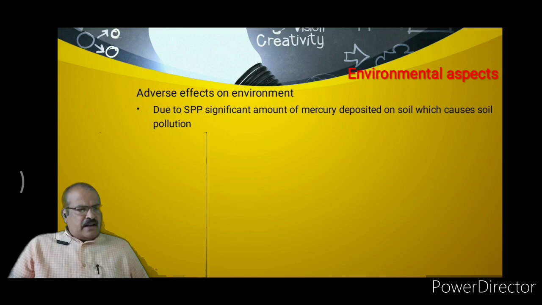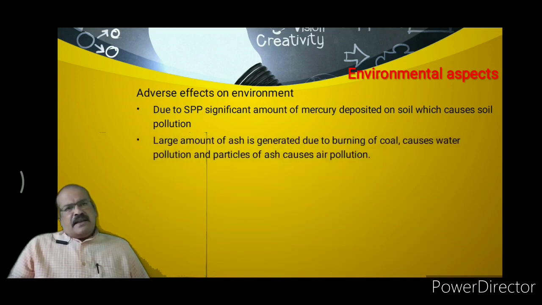So what are the environmental aspects of these power plants? Due to these steam power plants, a significant amount of mercury is deposited on soil, due to which soil pollution occurs.